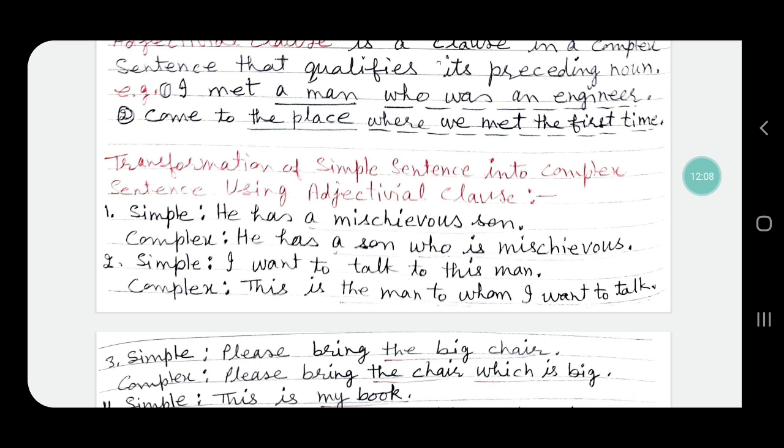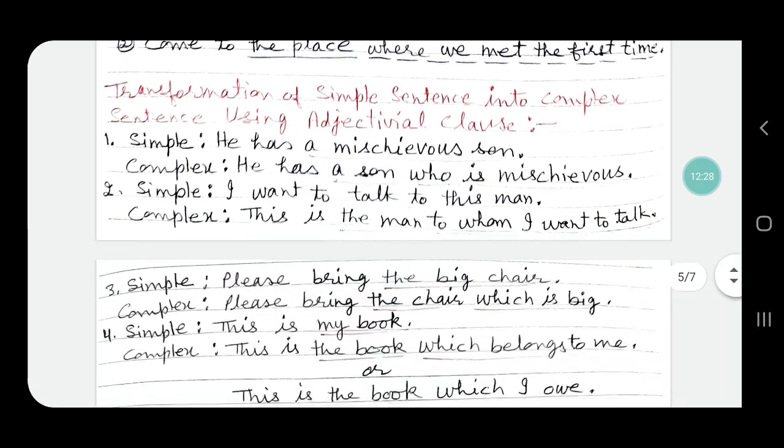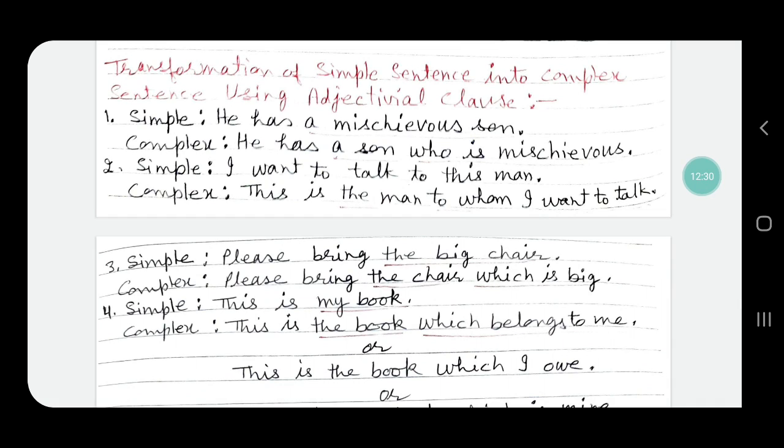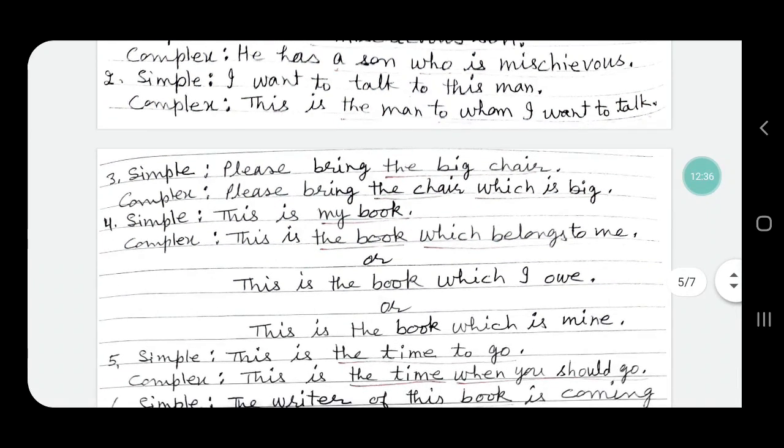Sentence number 2: I want to talk to this man. Now, the man will be qualified by the words "I want to talk." So the complex sentence will become: this is the man to whom I want to talk. "To whom I want to talk" qualifies the words "the man," and so it is a complex sentence.